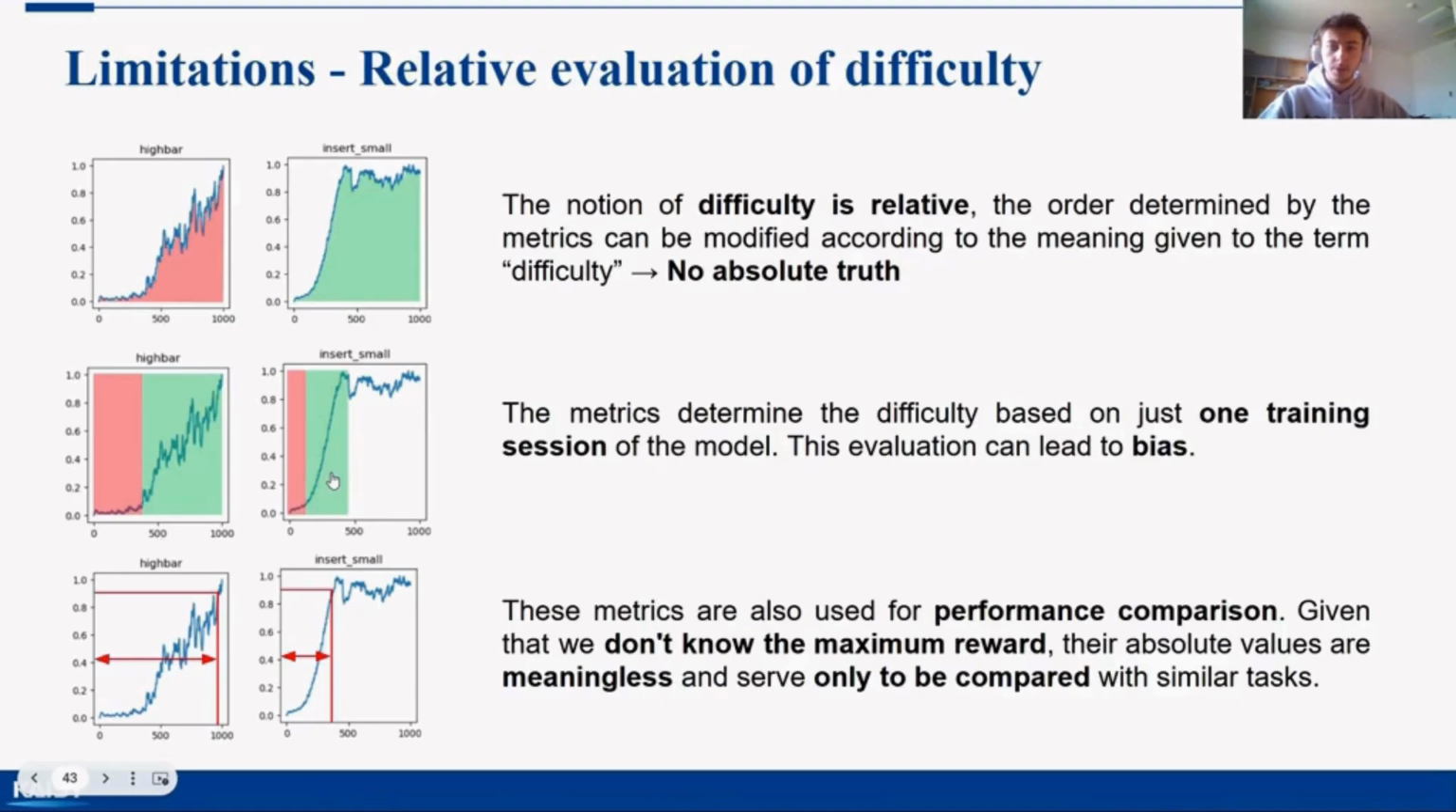So the first limitation comes from the definition of difficulty. This notion is relative, so the order of tasks can be modified according to the meaning given to this term. Moreover, there is no absolute truth that can enable us to check if the order of difficulty is right. To continue, these metrics were used on only one training session of the model, so this evaluation can be biased by outliers. Finally, the meaning of this metric is still ambiguous, since the absolute value means nothing, and they are just used for comparison purposes.